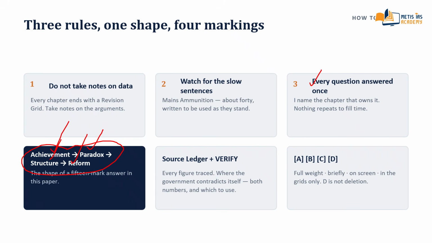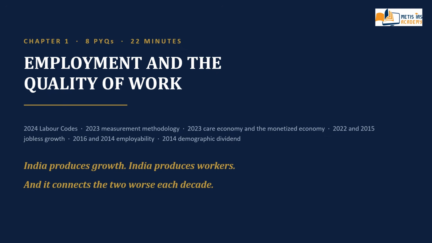Part 1 was about how India produces, earns taxes and spends. Part 2 is about the sector where 43% of Indians still work and which produces under a fifth of what the country earns. That gap is the agricultural question, and every one of the 52 past questions in this part is some version of it.